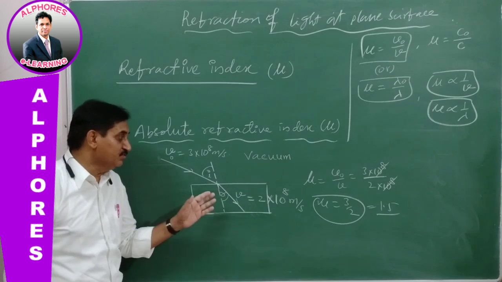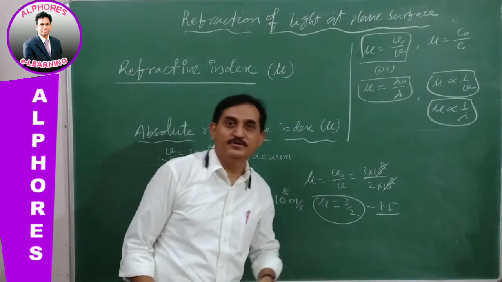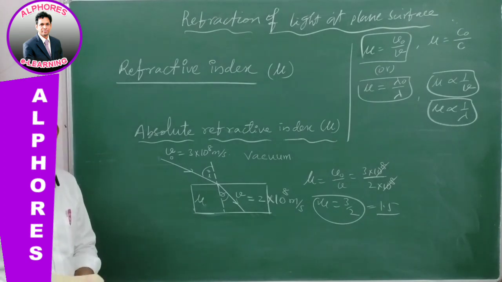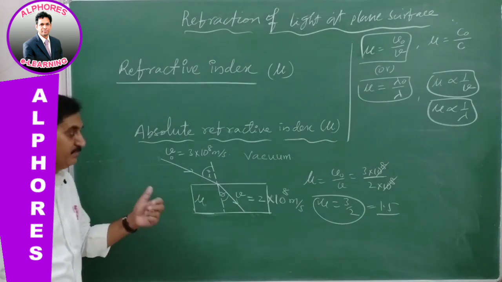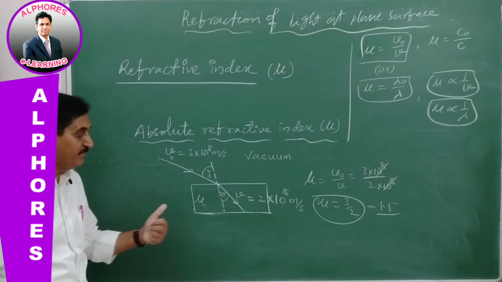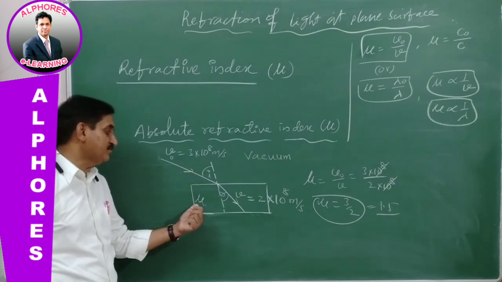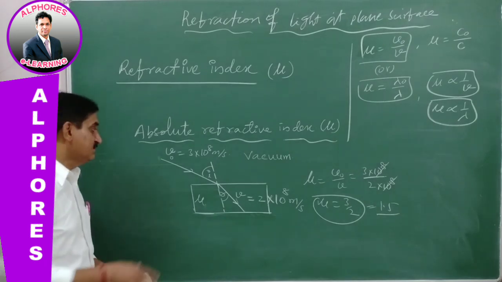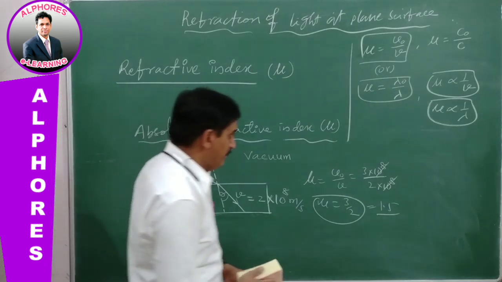These two values are used to find the refractive index of this material medium by the absolute refractive index formula. By the absolute refractive index formula, we can estimate the absolute refractive index of a material medium by using these velocities which are given in the problem.